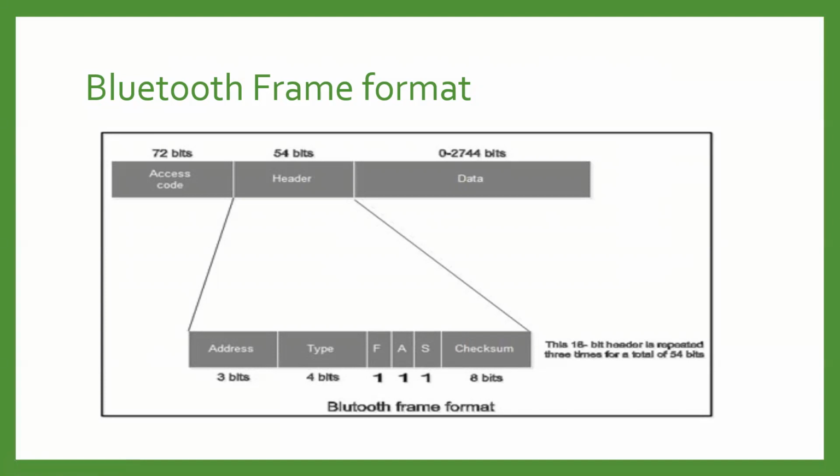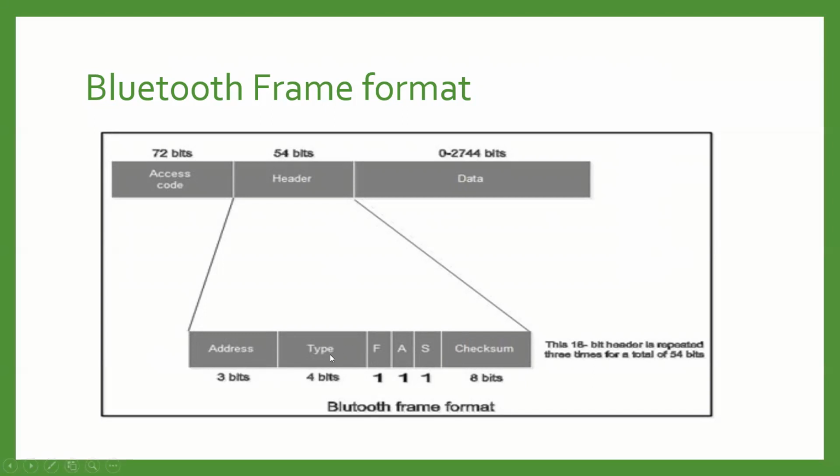Now, from this, the first field is the address field. This 3-bit field can define up to 7 slaves. As we are aware, a total of 7 active nodes or slaves can be available in a single piconet, and to identify each device, this 3-bit address field is available. If the address is 0, then it is used for broadcast communication from the primary to all the secondary slaves connected in this piconet.